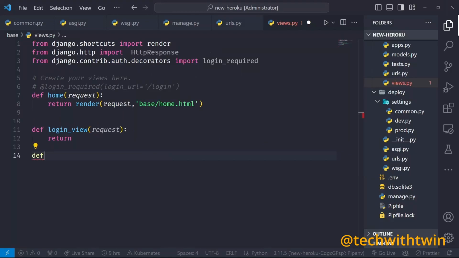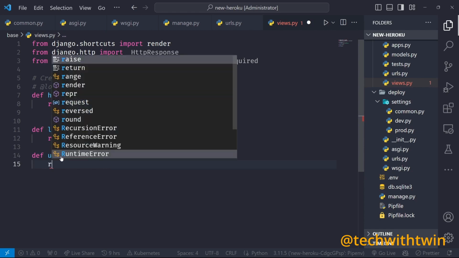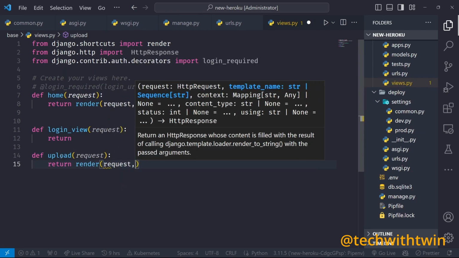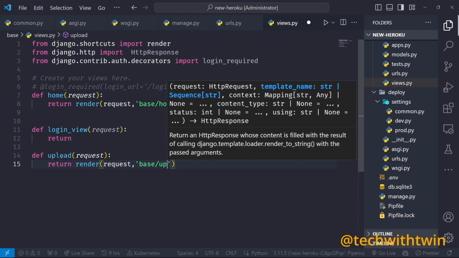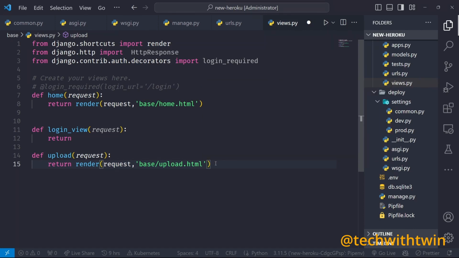So we actually need to create those functions very quick. The upload takes in the request. All these handlers need to take in the request. And then we can return render, we give it the request, then we have our templates, the ones that we specified. Next we also need the logout.